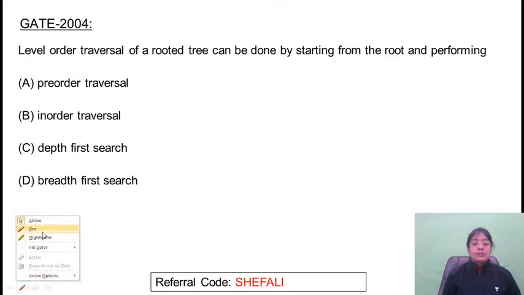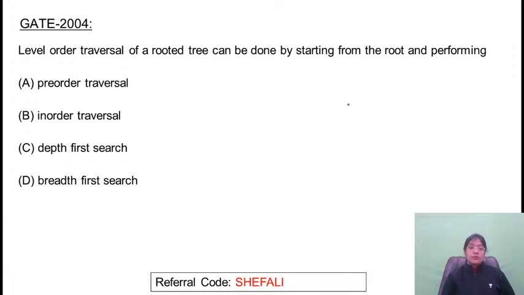Next question. Based on the level order traversal. What is level order traversal? They are simply asking for that. D. Very good.